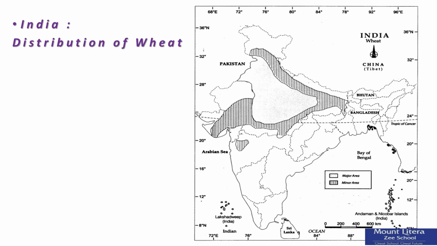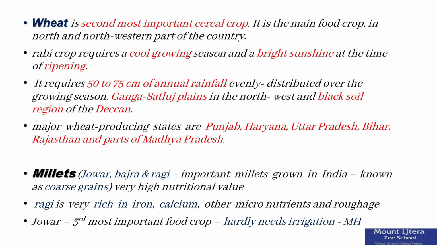Next, distribution pattern of wheat. We could clearly see in the map that it is in the north and northwestern part of India. Wheat. This is the second most important cereal crop. There are 2 important wheat growing zones in the country, the Ganga-Satluj Plains in the northwest and the black soil region of the Deccan. The major wheat producing states are Punjab, Haryana, Uttar Pradesh, Bihar, Rajasthan and parts of Madhya Pradesh.